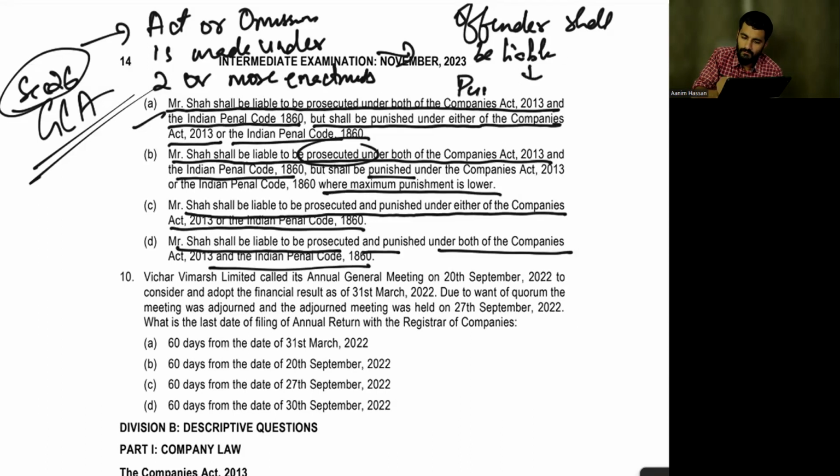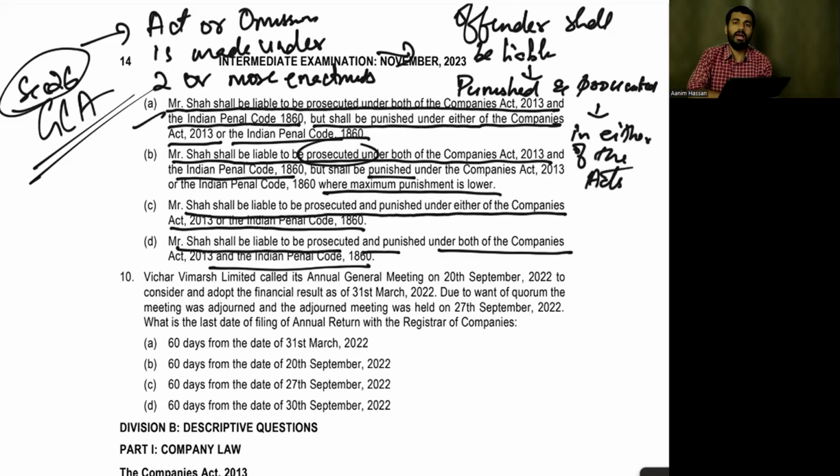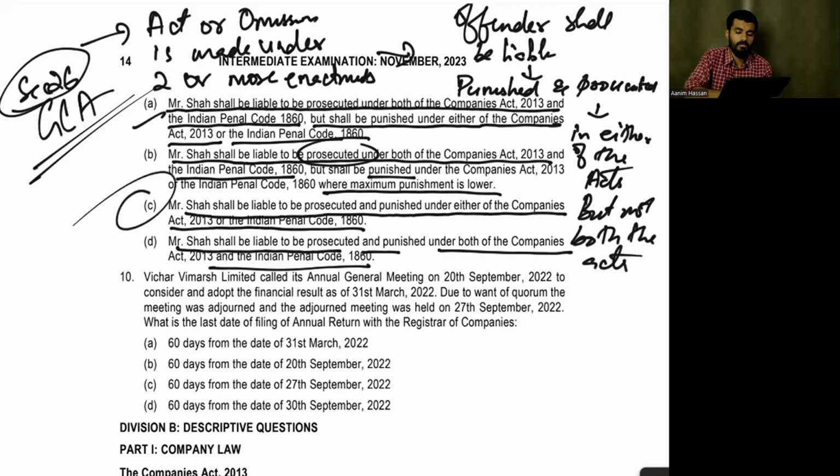He will be punished and he will be prosecuted in either of the acts, but not both the acts. So the option is option C. In either of the acts.